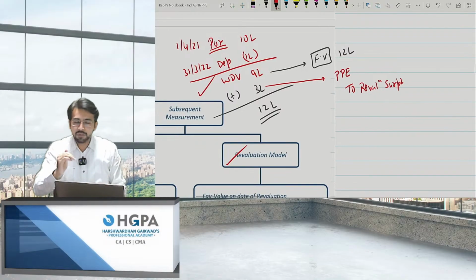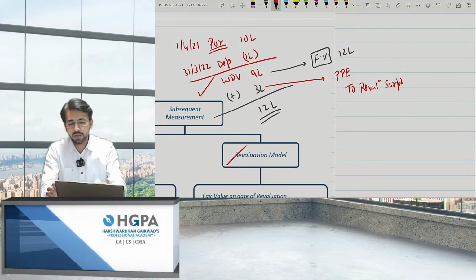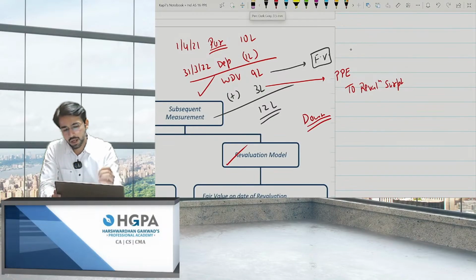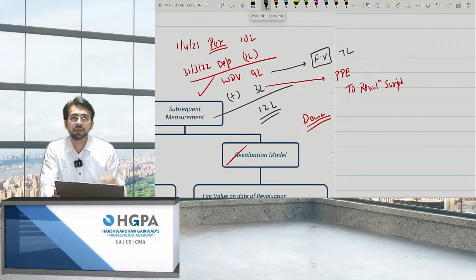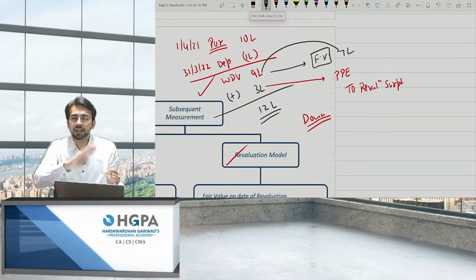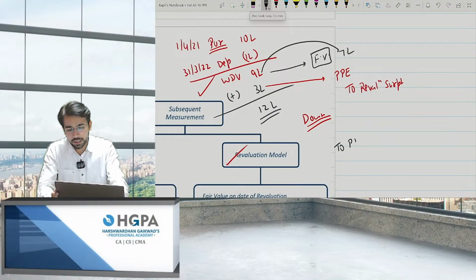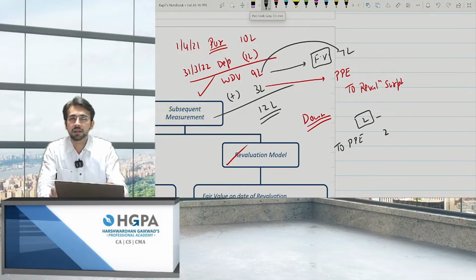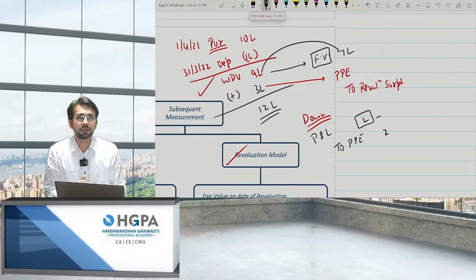But if it is downward, it will go directly to P&L. If you are making a downward revaluation, for example, let's say if it is not 12 lakh, it comes to 7 lakh. The value drops to 7 lakh. At that time, you will subtract 2 lakhs from it. And if you are reducing the value, asset has a debit balance, to reduce it, you will make a credit to PPE 2 lakhs. And this 2 lakh will be transferred to P&L and not to revaluation surplus. This is the point, revaluation model.